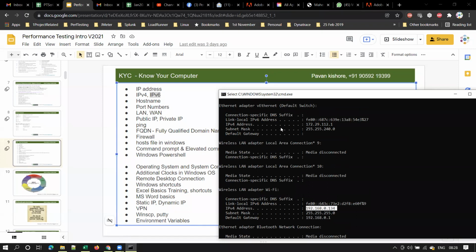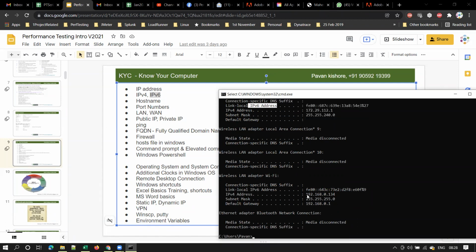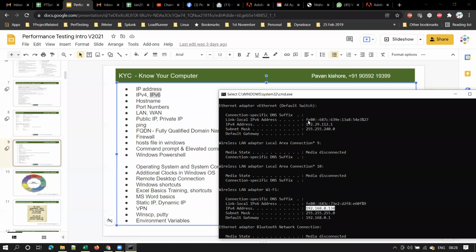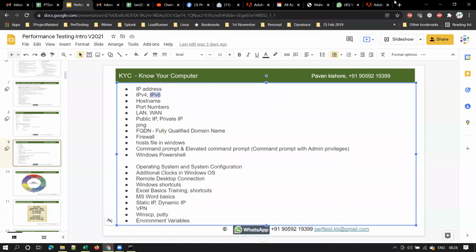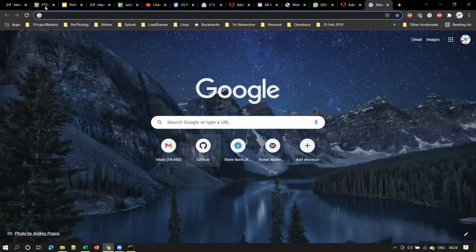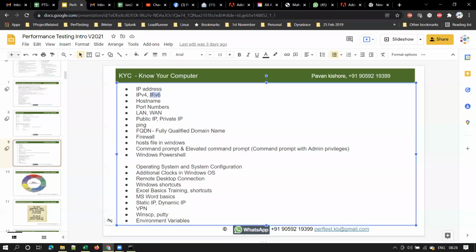So that is about IPv4 and IPv6. Here you can see this is an IPv6 address. IPv4 has four sets of numbers separated by dots, and an IPv6 address actually has eight, I remember. Okay, so let me show you. I'll come to that in a moment.